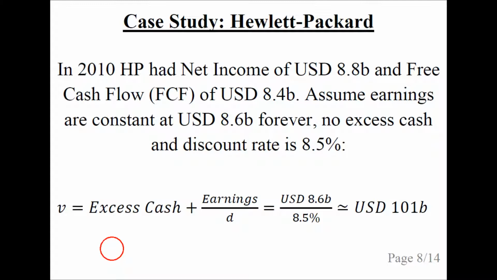In 2010, Hewlett-Packard had net income of $8.8 billion and free cash flow of $8.4 billion. If we assume the earnings are constant forever at $8.6 billion, and this is the amount that can be paid out as dividends, we further assume that there's no excess cash and that the discount rate is 8.5%, then the value to HP's eternal shareholders is V, zero excess cash, plus earnings divided by the discount rate, $8.6 billion divided by 8.5%, which is about $101 billion.